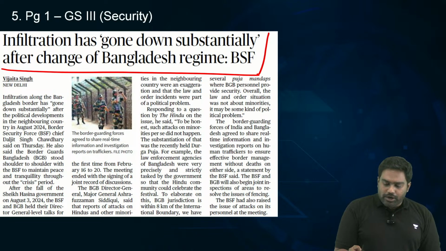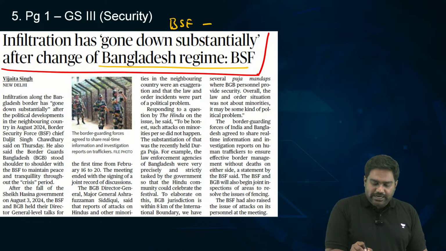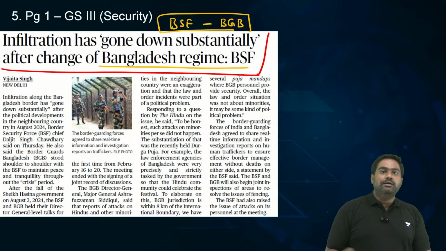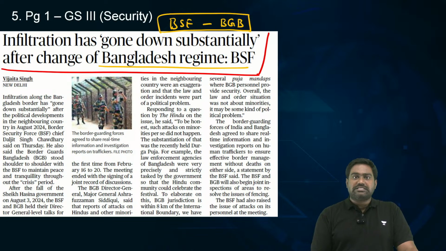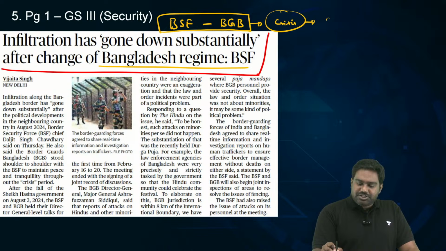Recently, the border guarding forces of India and Bangladesh, the BSF, Border Security Force, and the Bangladeshi border guards, the BGB, held a very important meeting. This is their first meeting since the crisis in Bangladesh, since Sheikh Hasina's regime was toppled and the new interim government was installed.